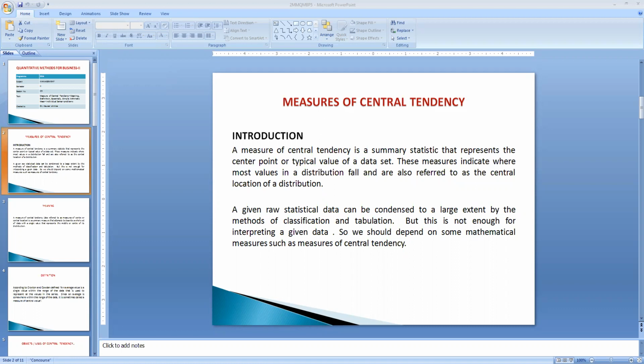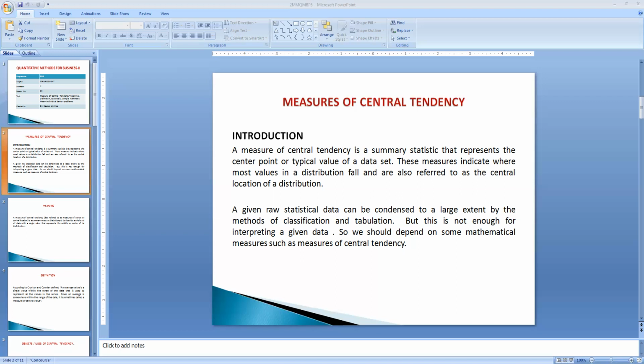So today in this session, I am going to have a discussion on the second chapter. It is Unit 2. It is called Measures of Central Tendency. So let us have discussions relating to the measures of central tendency.